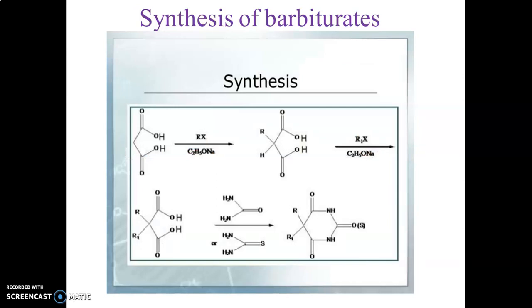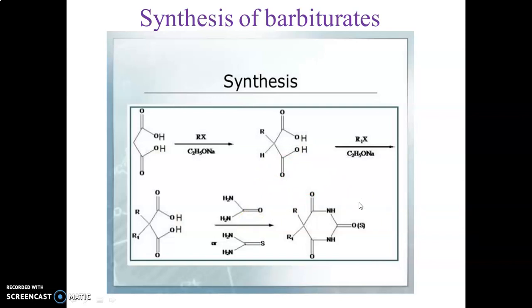Synthesis of barbiturates: the barbiturates can be synthesized from malonic ester, which has two acidic hydrogens, which undergo substitution when treated with an alkyl halide in the presence of sodium alkoxide. So it is substituted two times as the two acidic hydrogens get replaced by alkyl groups, and the substituted malonic ester then undergoes condensation with urea or sometimes with thiourea to give barbituric acid derivatives or thiobarbituric acid derivatives. Depending upon the alkyl groups, we can modify the alkyl halides and we can get different derivatives of these barbiturates.